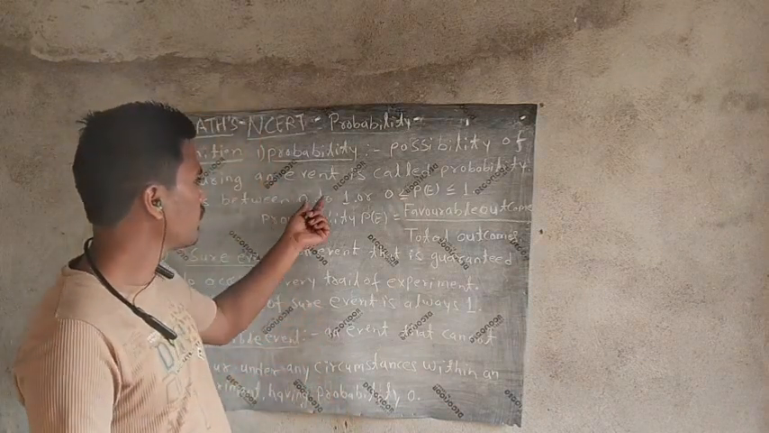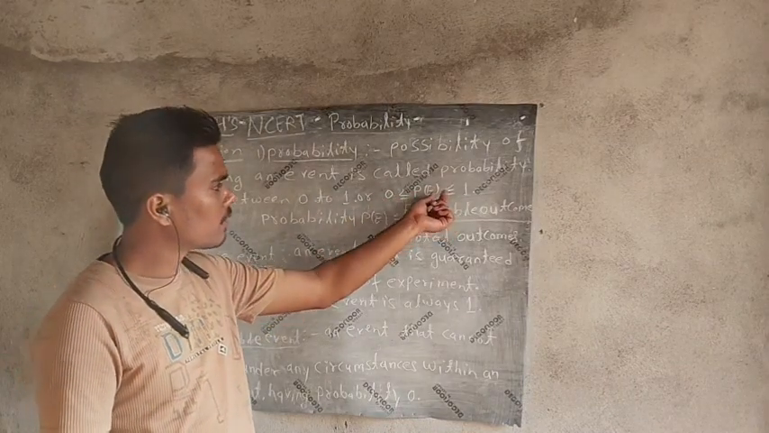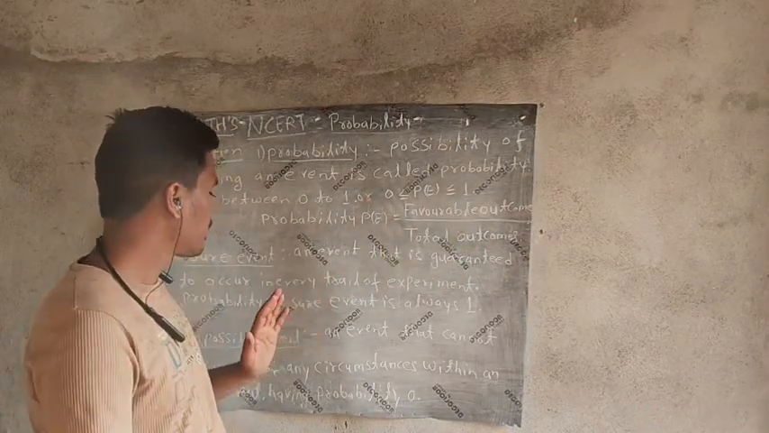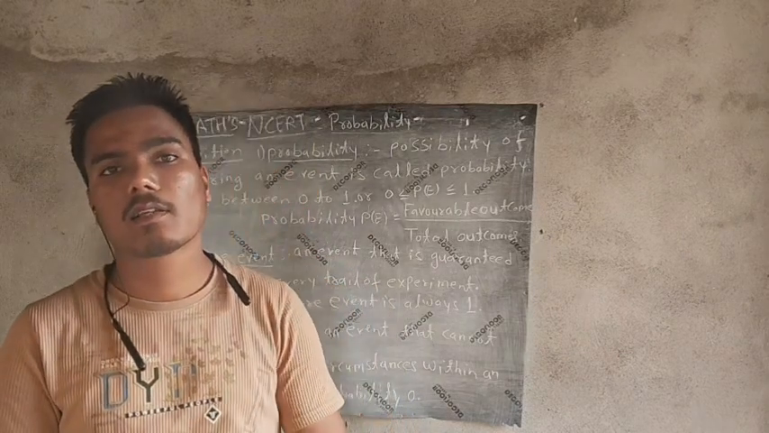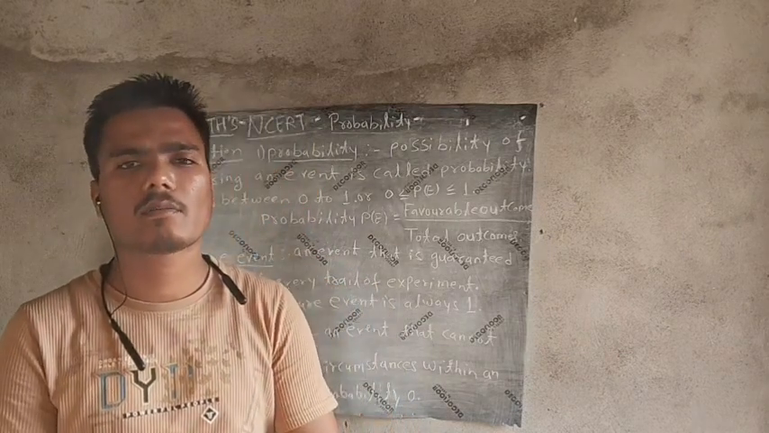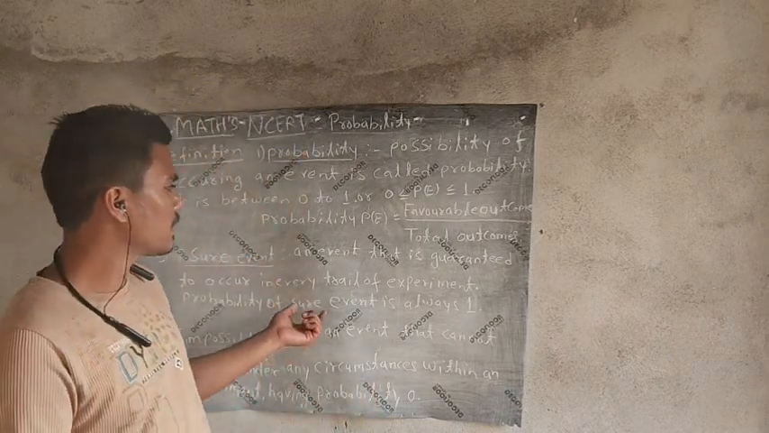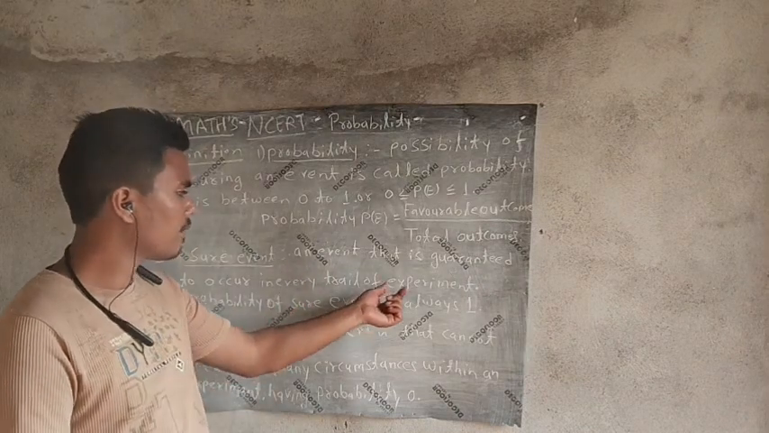The probability is between 0 and 1. We can say that the probability is greater than or equal to 0 and less than or equal to 1. So the formula of probability is favorable outcomes upon total outcomes. Now we discuss some different types of events. First is the sure event. What is a sure event? An event that is guaranteed to occur in every trial of an experiment. The probability of a sure event is always 1.